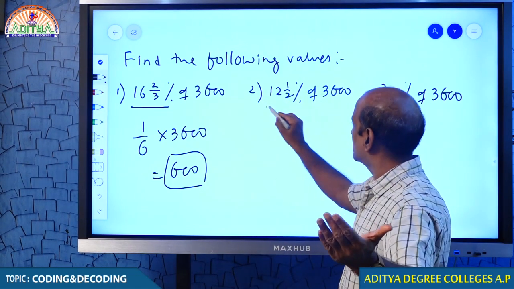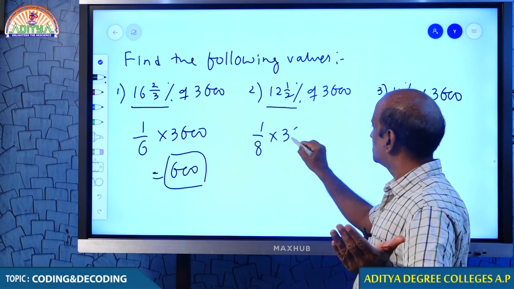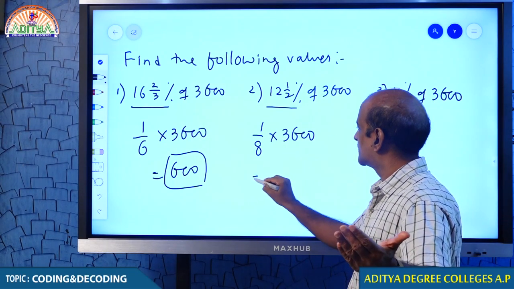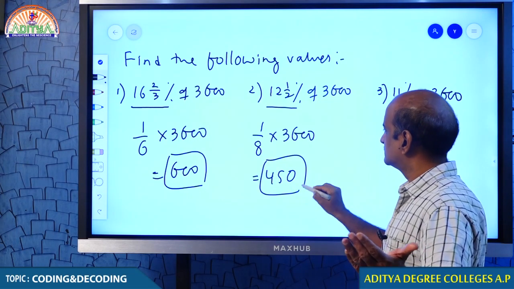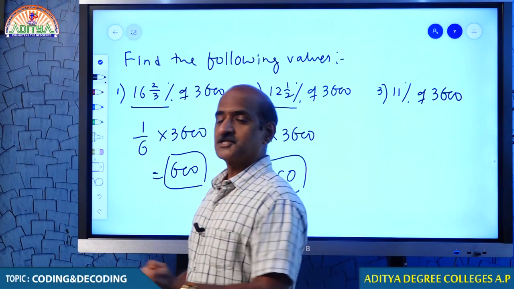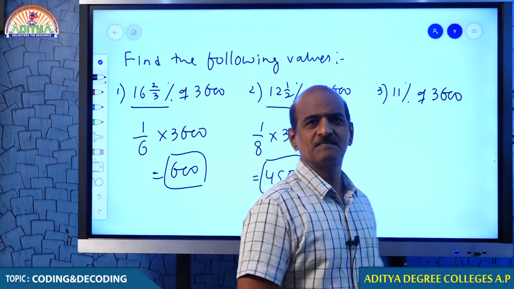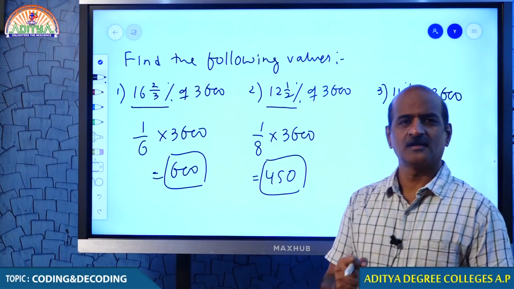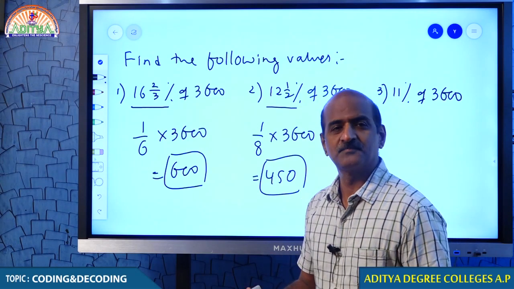Come on student, 12.5% is 1/8. You remember that? Therefore, that is 450. Check how quickly we are ahead of the people. When you are confident in calculation, how quickly we are ahead, that is important in aptitude.